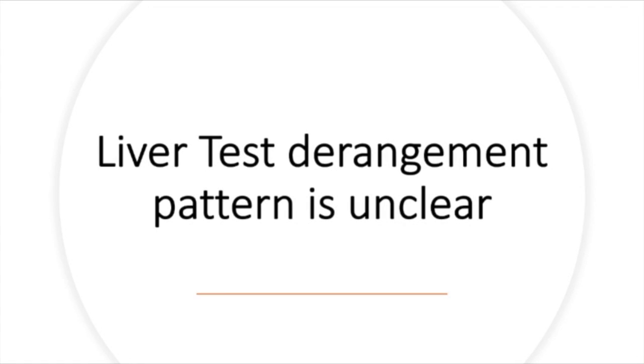Several case reports describe elevations in liver chemistries, however the exact pattern remains unclear. One described a fatal case of acute liver failure with aminotransferases over 1,000, an elevated alk phos, and direct hyperbilirubinemia, as well as a coagulopathy. Another described a cholestatic pattern with markedly elevated alk phos. Therefore, liver test derangement pattern is unclear.